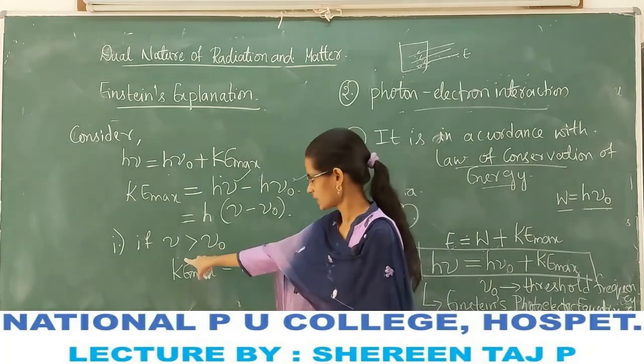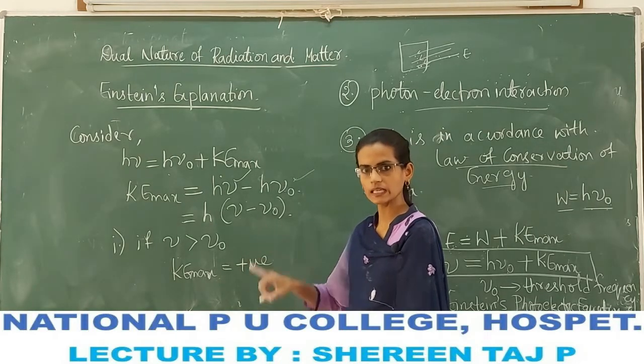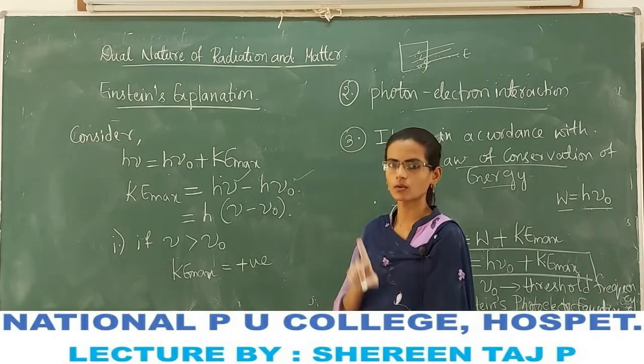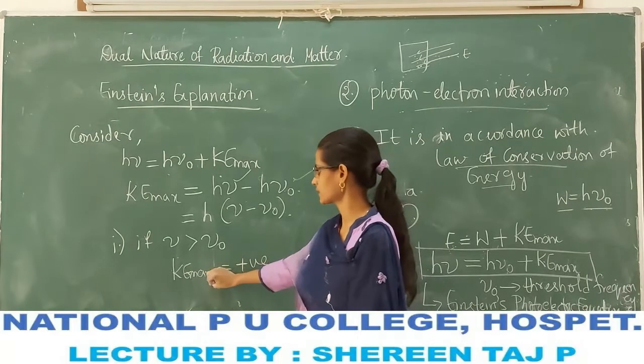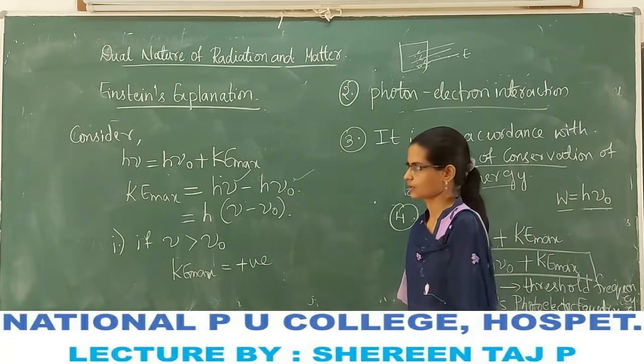If the incident frequency is greater than the threshold frequency, photoelectric emission is possible, and we get the maximum value of the kinetic energy of the photoelectrons.